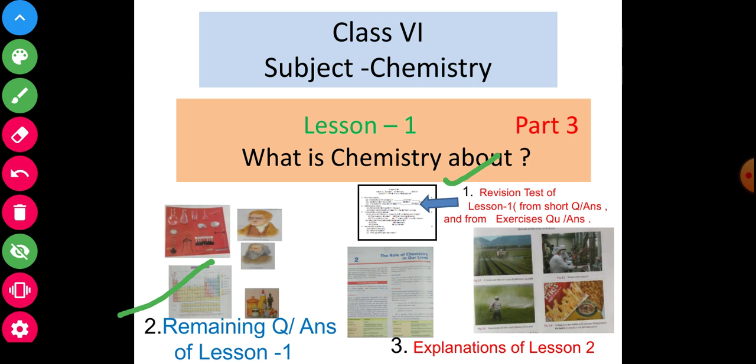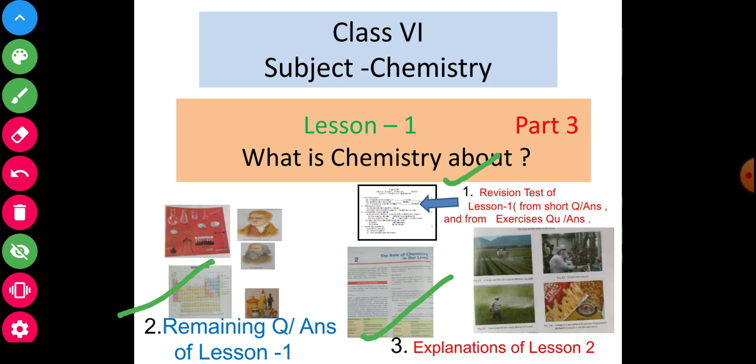Okay, my dear students. And third, the point is explanation of lesson 2. So shortly we will start lesson number 2 also. According to the given topic I will discuss today. So my dear students, focus one by one very clearly.